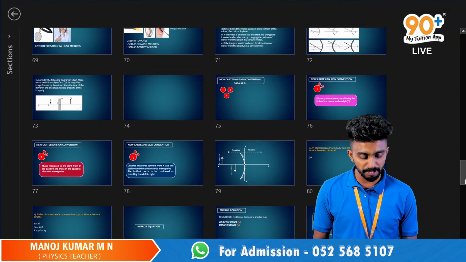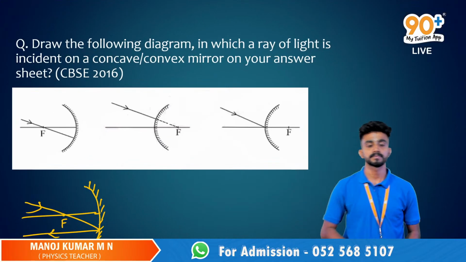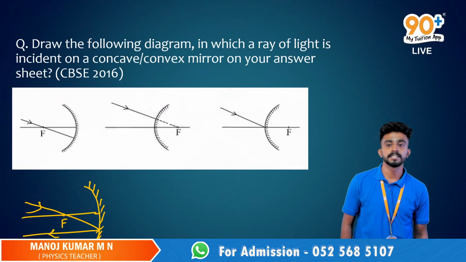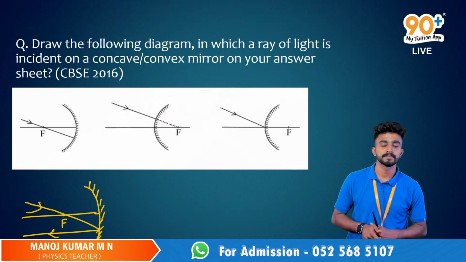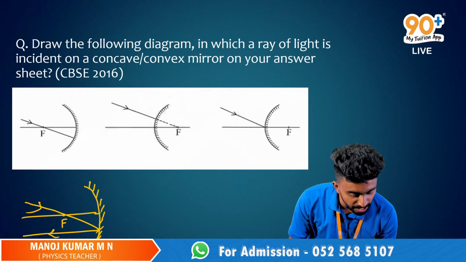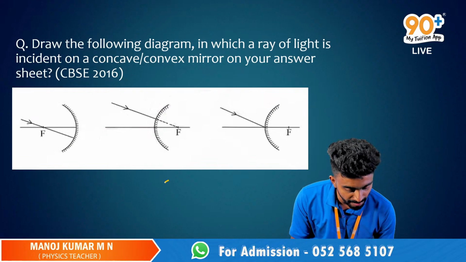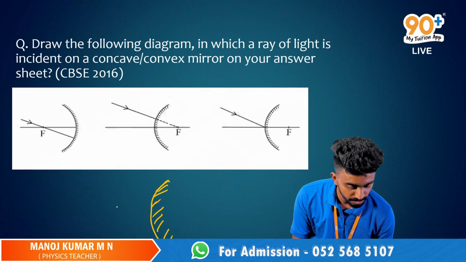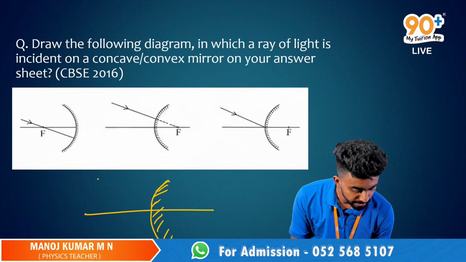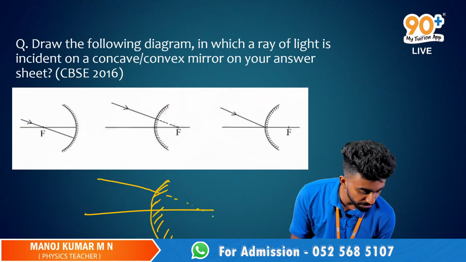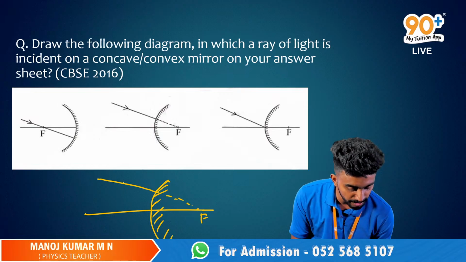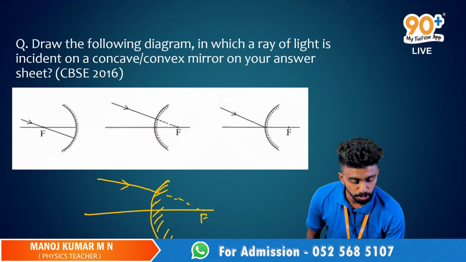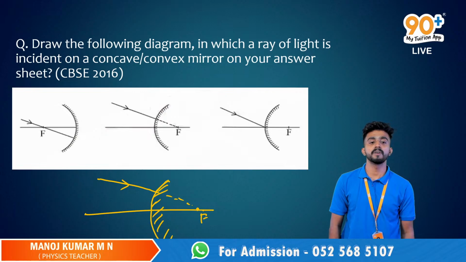Now let's unmute Manish. Hi, Manish. Rahul sir, please do take down this name tab. Yes, Manish. In the second case, if you are having a convex mirror, okay. So Manish, this is supposed to be a convex mirror, not a half-boiled egg. So here we have the incident ray of light, which appears to pass through the principal focus. If it appears to pass through the principal focus, what will happen? How will it reflect back?